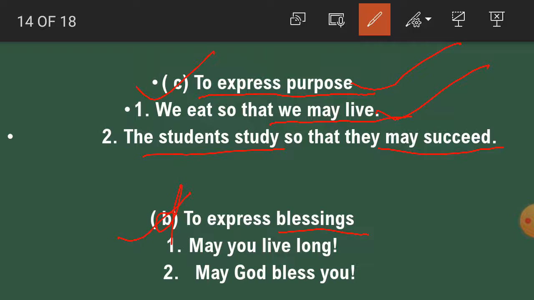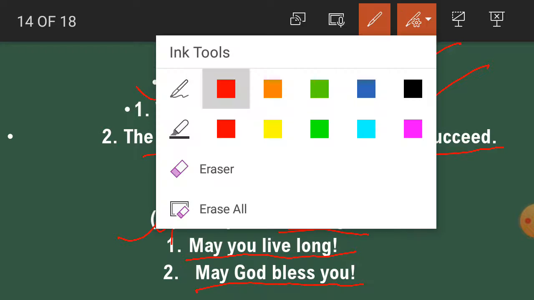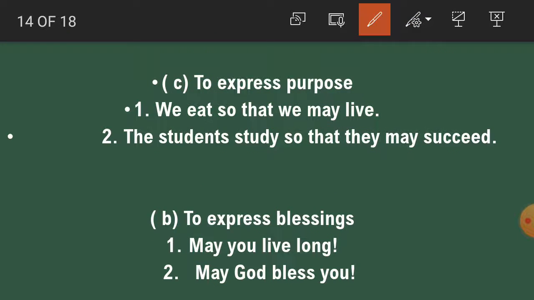Now number D, to express blessing. In optative sentences, students, may is used for expressing blessing. For example, may you live long. Here may is used for giving blessing. May God bless you. Again, this also expresses blessing. So students, we have got here that may is used to express purpose and to express blessing.